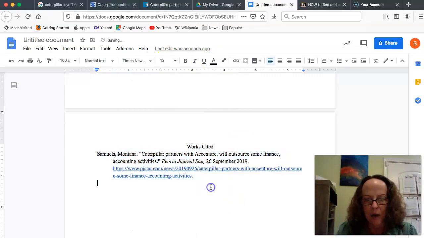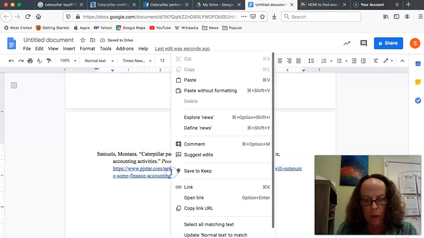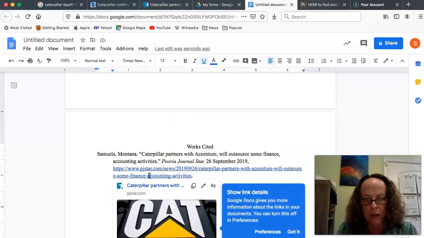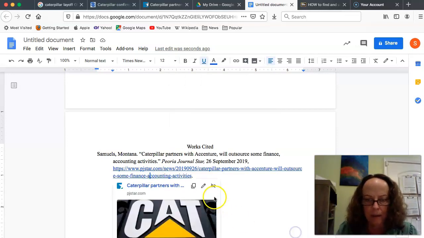So now the only thing I need to do is get rid of this weird link here. So I'm going to hover over top of it. Get out of here, link. If I click anywhere on the link, it gives me the article and says, hey, do you want to remove the link? Do you want to edit it, or do you want to copy it? I want to remove it.